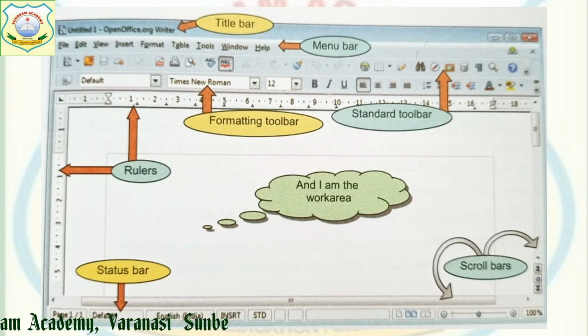Below your title bar, the menu bar is there. The menu bar contains different options to be used while working with your documents.